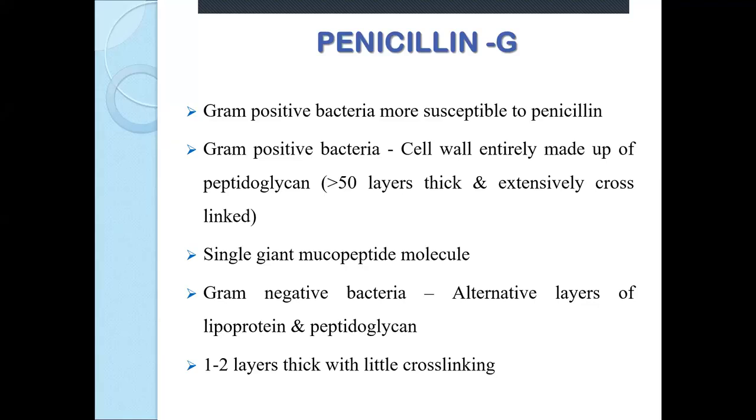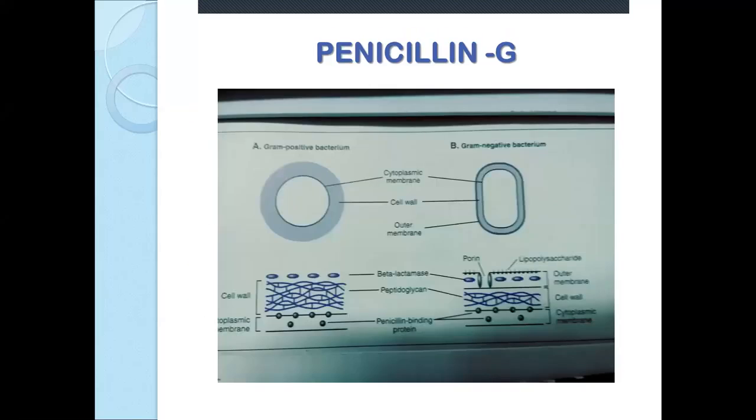If you consider gram-positive bacteria 100% peptidoglycan, you can see in gram-negative it is 50%. So gram-positive bacteria are highly thick and mainly comprised of peptidoglycan layer where the transpeptidase enzyme is involved, and the target of penicillin is the transpeptidase enzyme. This difference makes them more susceptible in gram-positive bacteria.